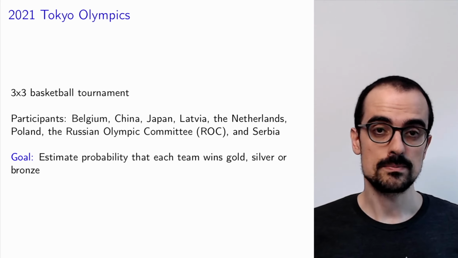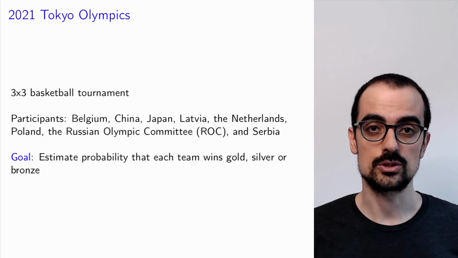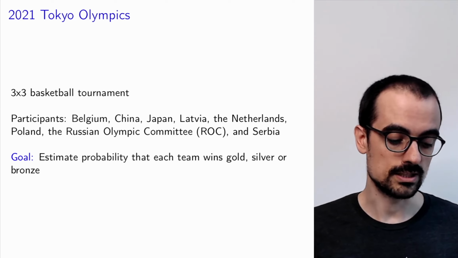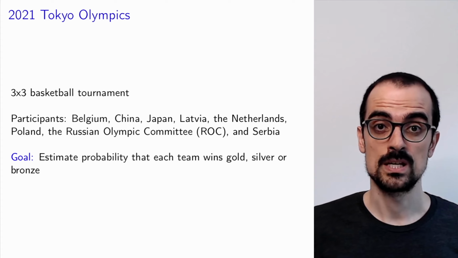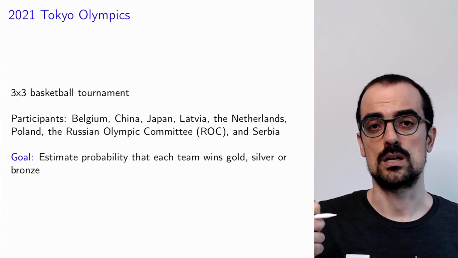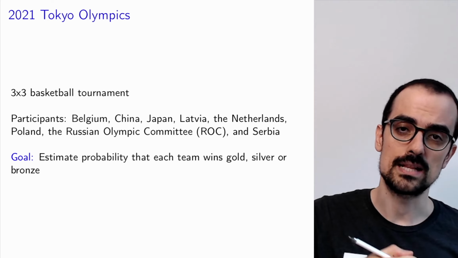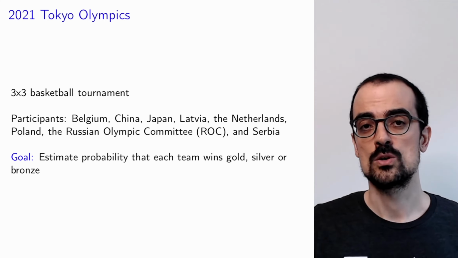We do know the participants. The participants were 8 countries: Belgium, China, Japan, Latvia, the Netherlands, Poland, the Russian Olympic Committee, and Serbia. What we want to do is to generate estimates of the probability that each of the teams wins the gold medal, the silver medal, or the bronze medal.